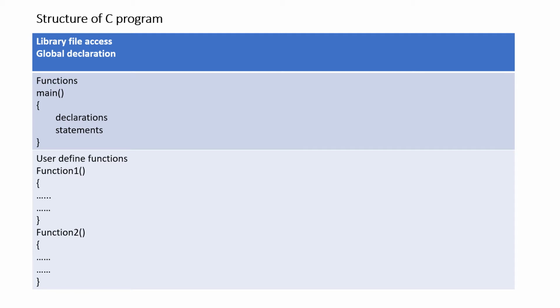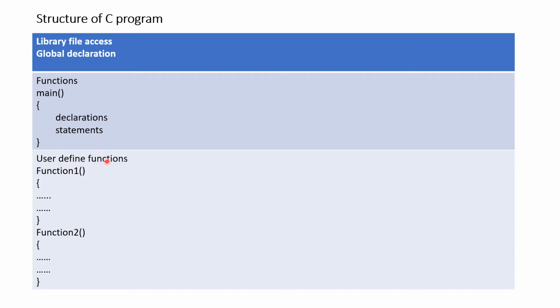In this lecture, we are going to see the structure of a C program and also the program development lifecycle. In that, first we will see the structure of a C program. The C program is divided into three sections. The first section includes the library files and also global declarations. The second section contains the main function, and the last section contains the user defined functions.